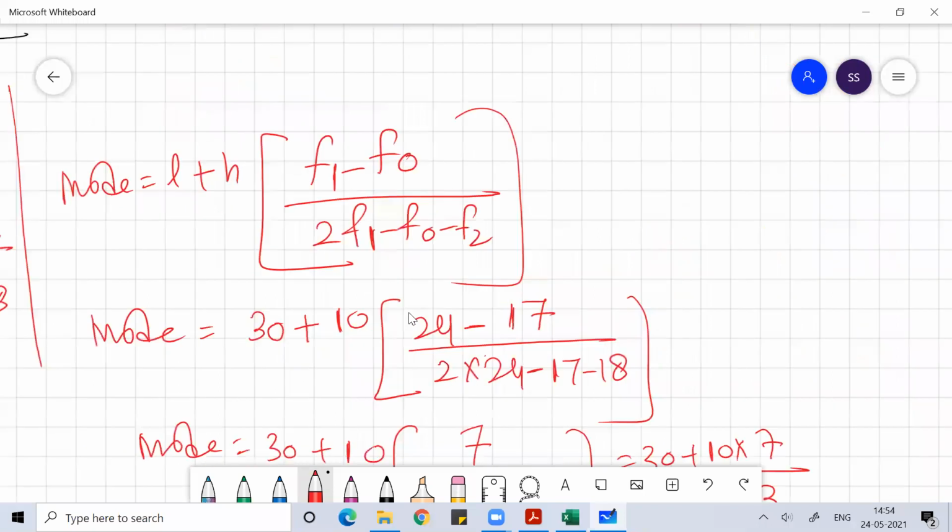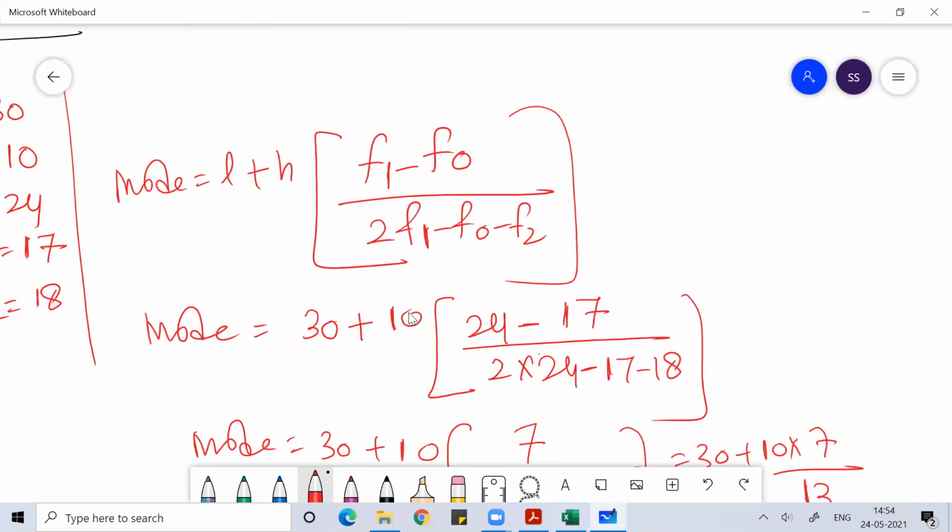To find that value of mode, we use this formula. Otherwise, if only x and f values were given, I could have directly found the mode by seeing the maximum value. Anyone, any doubt?